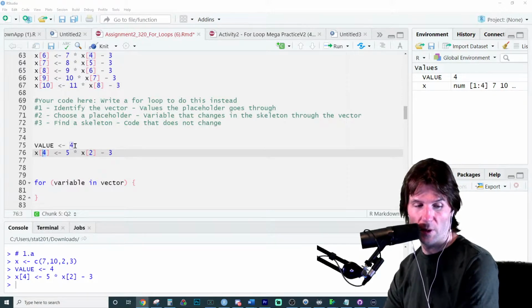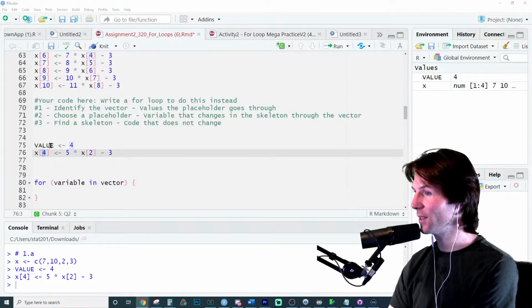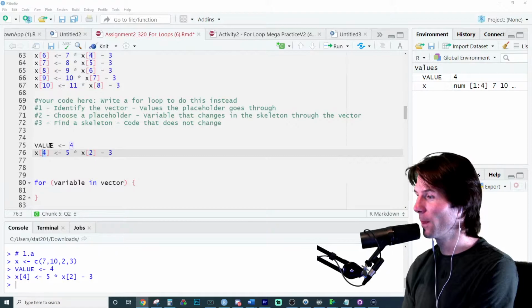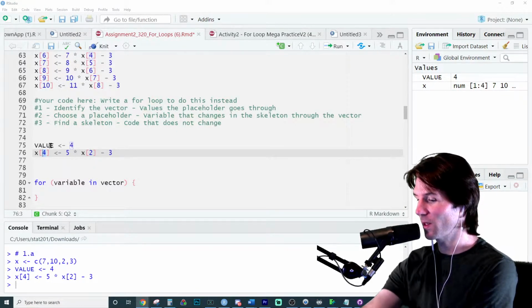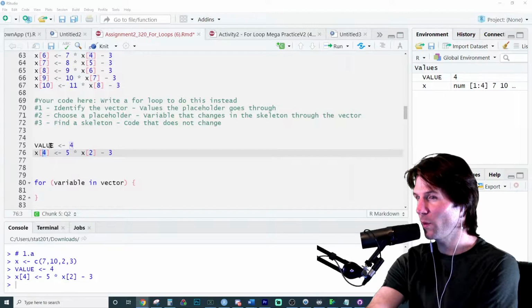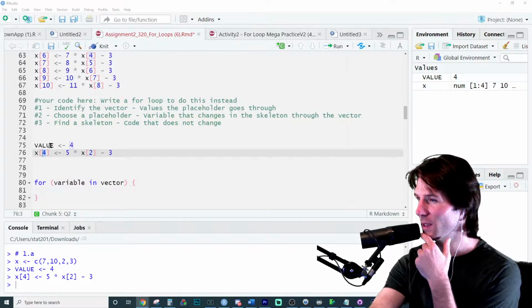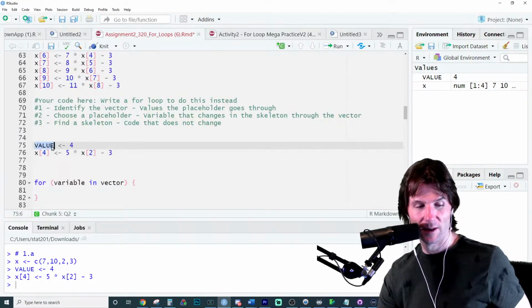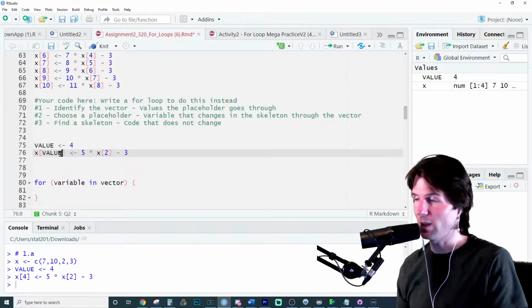What is 4 right now? We've got something stored in the global environment called 4. So we could just change it from 4 to what? We could go right here and do this.